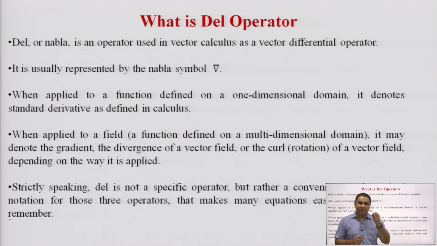But try to understand the del by del x, del by del y, del by del z. This is the del operator in the Cartesian coordinate system. In the same way, in the cylindrical coordinate system, the notation of this del operator is different. In the spherical coordinate system, the notation of this del operator is also different. You can see here.